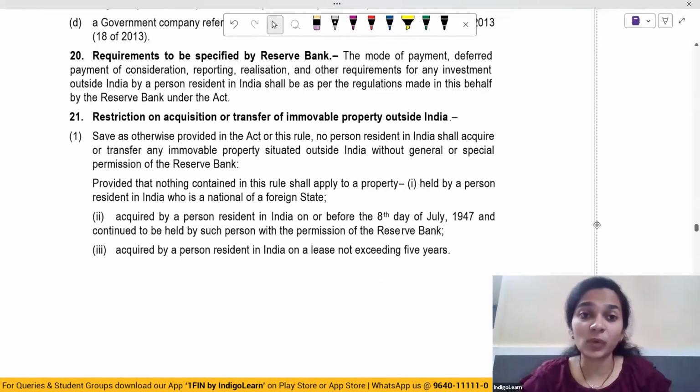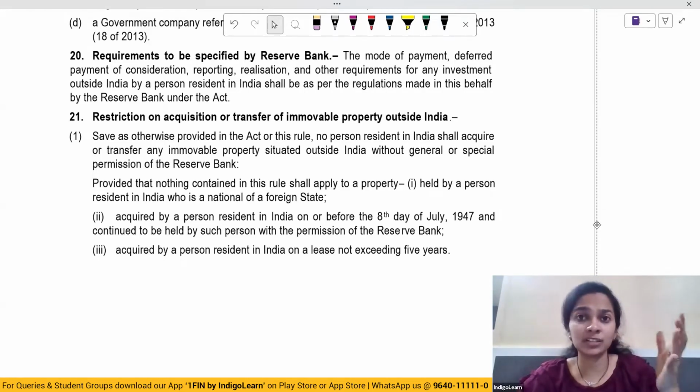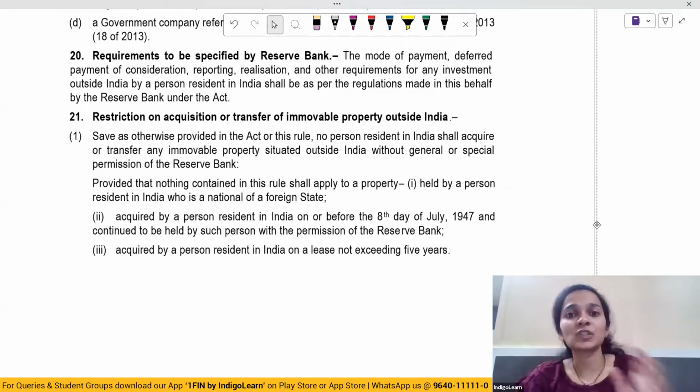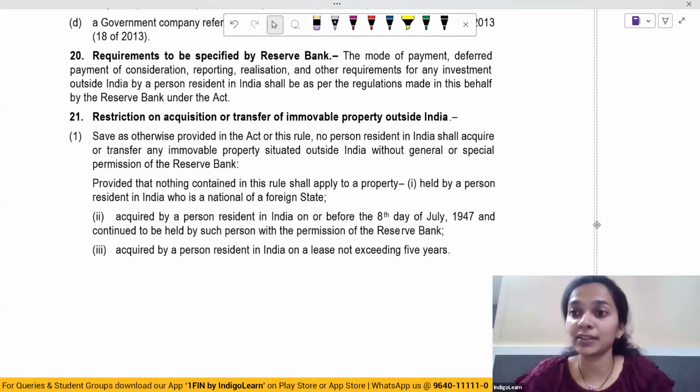Okay, let's talk about the requirements to be specified by the Reserve Bank. The mode of payment, deferred payment of consideration, reporting, realization, and other requirements of the investment which is made outside India by person resident in India. All of this has to be as per the regulations which are made by the Reserve Bank of India. Then restriction on acquisition or transfer of immovable property outside India.